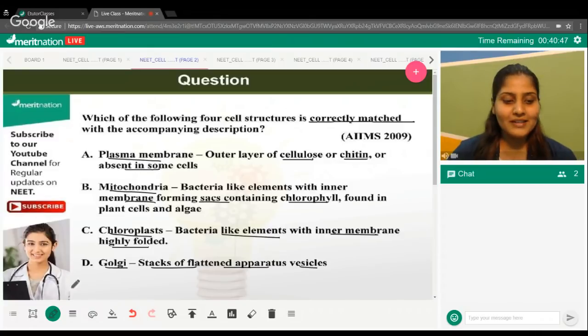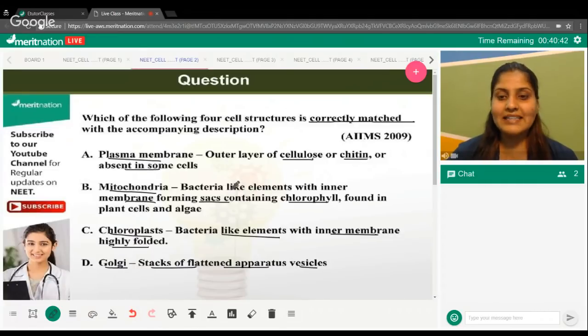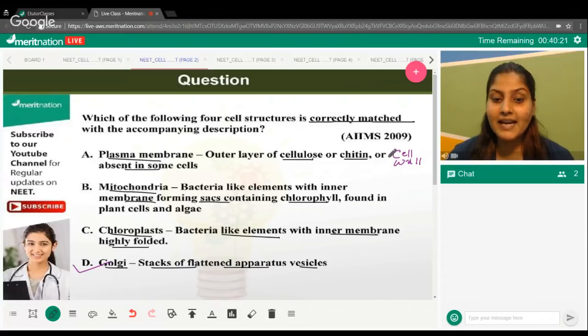Now we are going to discuss the correct option here. As I can see, many of you have correctly guessed the right option, and D is the right option. The first option doesn't talk about the plasma membrane. It necessarily talks about the cell wall, because it is the cell wall that is made up of cellulose and chitin. For the plant kingdom, it is cellulose. For fungi, it is chitin. And it is absent in some cells. If we talk about the animal kingdom, we do not find a cell wall there. So this is not for the plasma membrane. It is a cell wall.